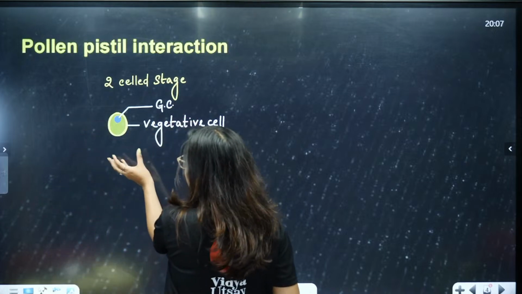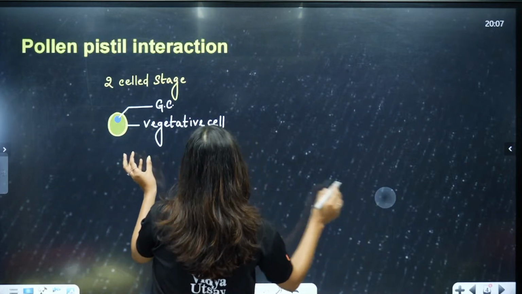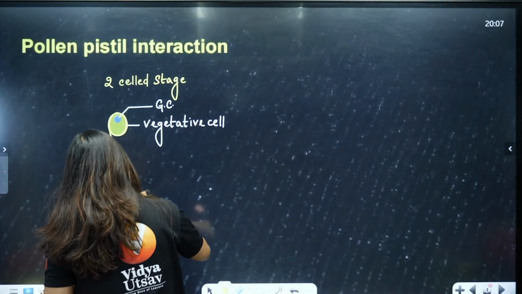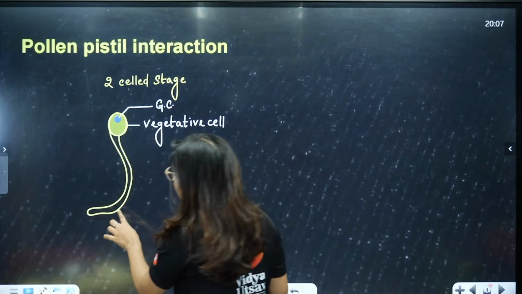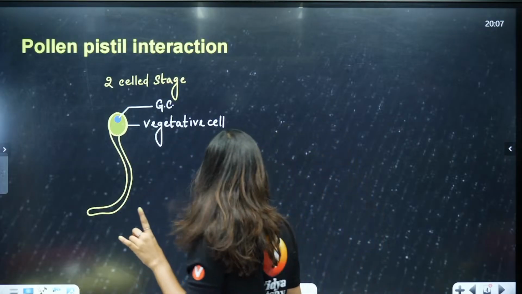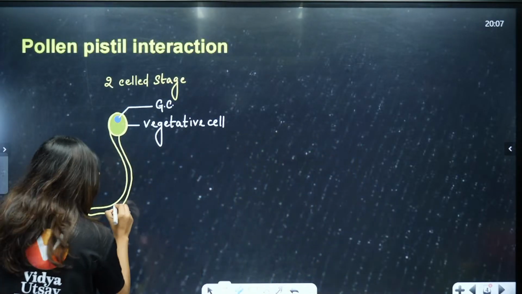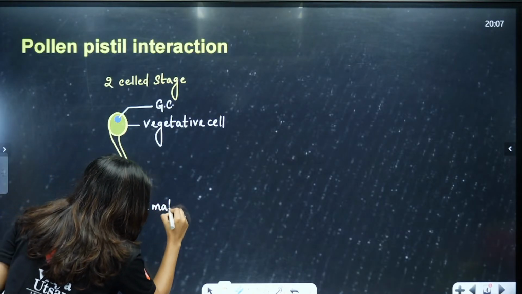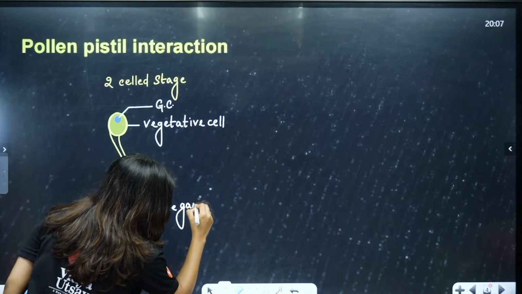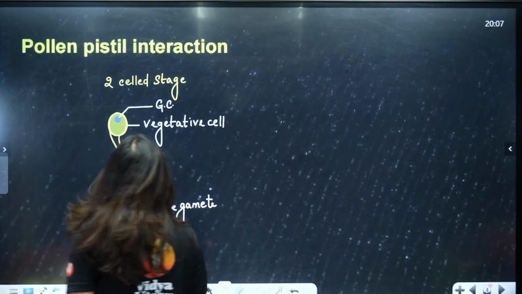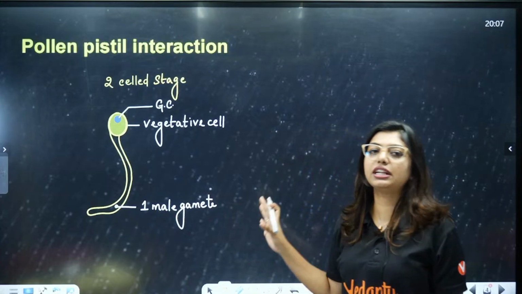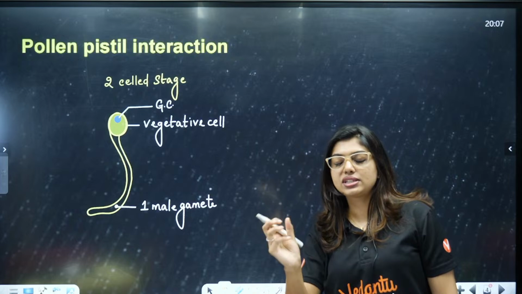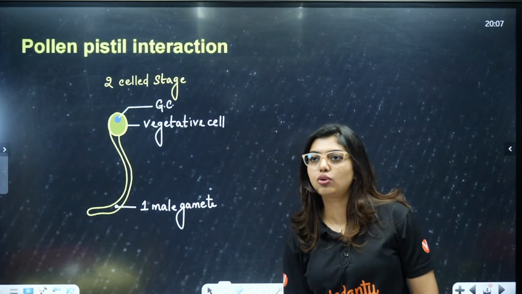Now this will fall on the stigma, and from here what is going to happen, students? The pollen tube growth will happen, which will have one male gamete. Now tell me, what is the fate of this one male gamete? The fate of this one male gamete is that it is going to reach the ovary, enter into the embryo sac and fuse with the egg, correct?